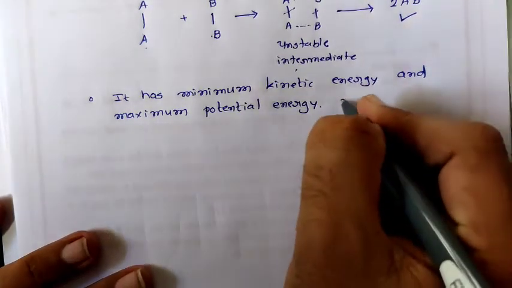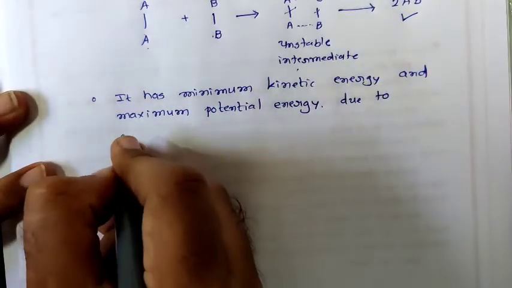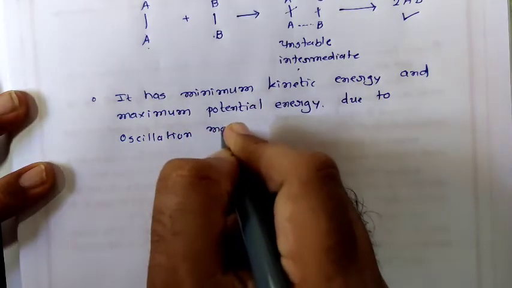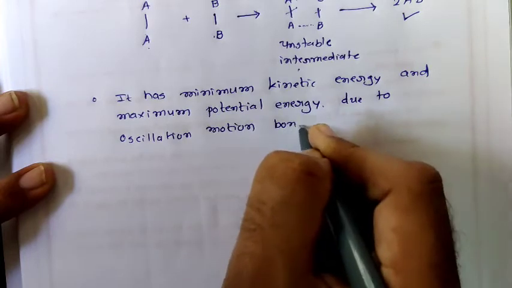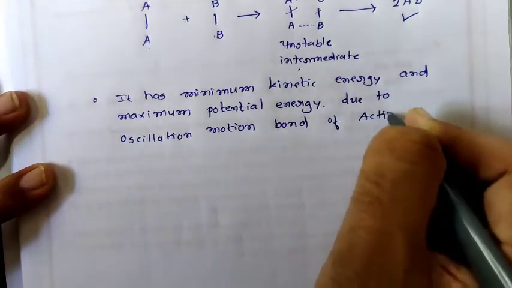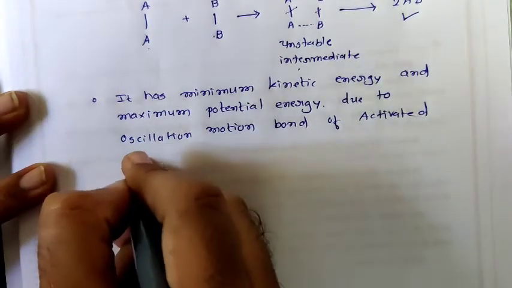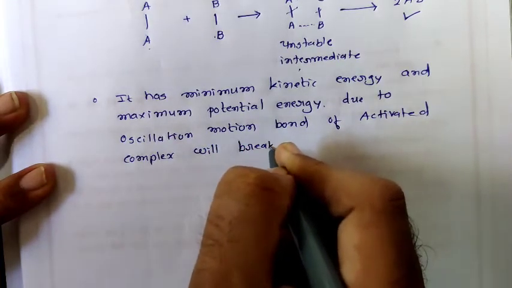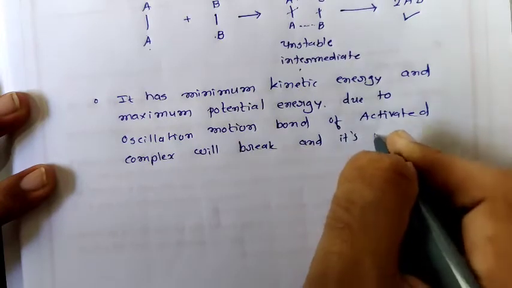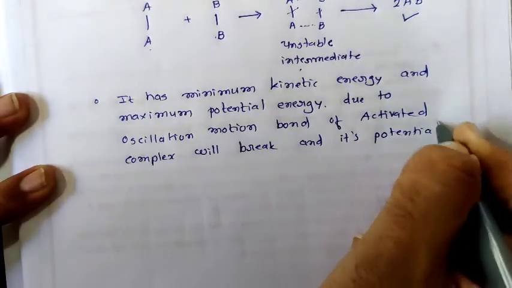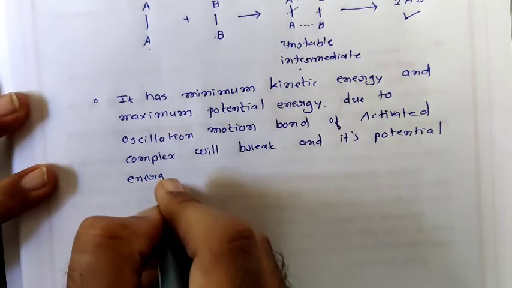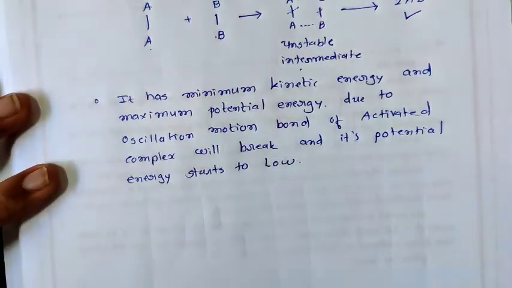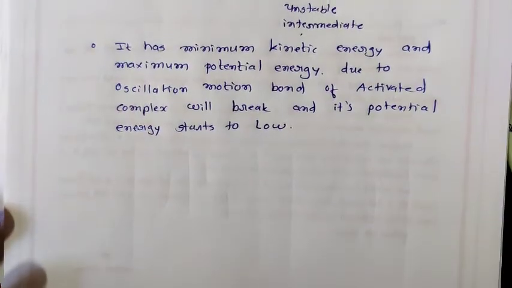Due to oscillation, motion, the bond of the activated complex will break and its potential energy starts to become low. Okay, now we will explain this important concept with the help of our graph.